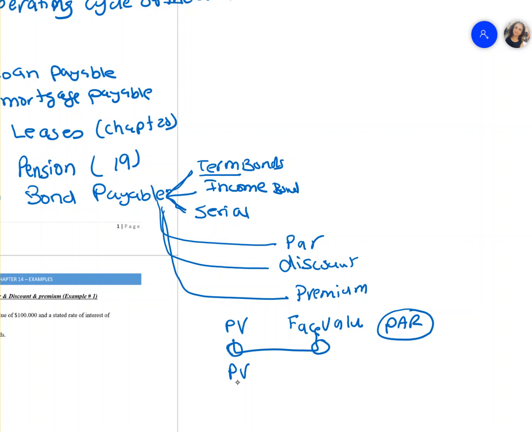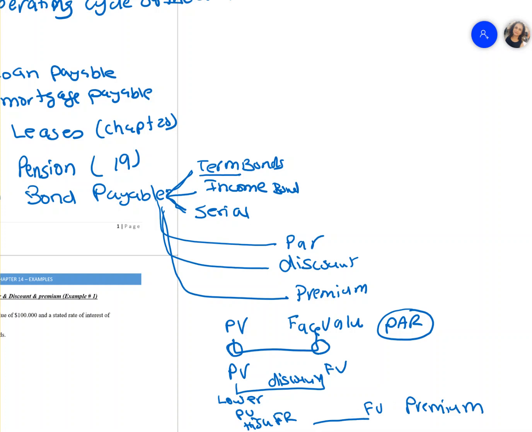If the present value is lower than the face value, it's a discount bond. If the present value is higher, then it's a premium bond. So there are three types that we are going to be talking about and learning in this chapter.